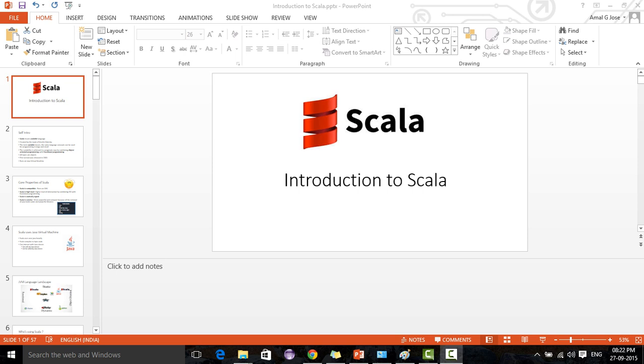So Scala is a very lightweight programming language. It's very easy to write programs, and when you compare it with Java, you may find a lot of similarities with Java, but it is very lightweight compared to Java. When you compare programs written in Java and Scala for the same use case, you may find the Scala program is very easy to develop and performs very well compared to Java.